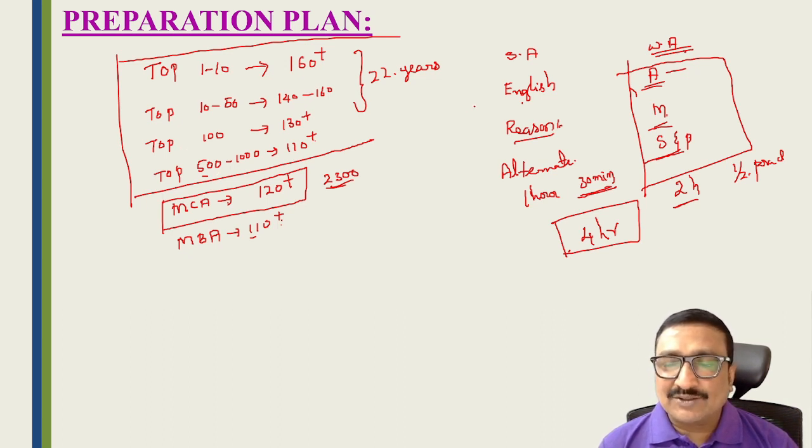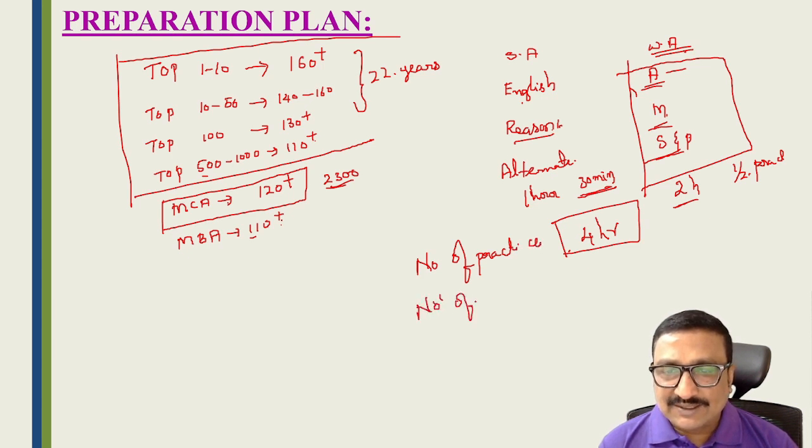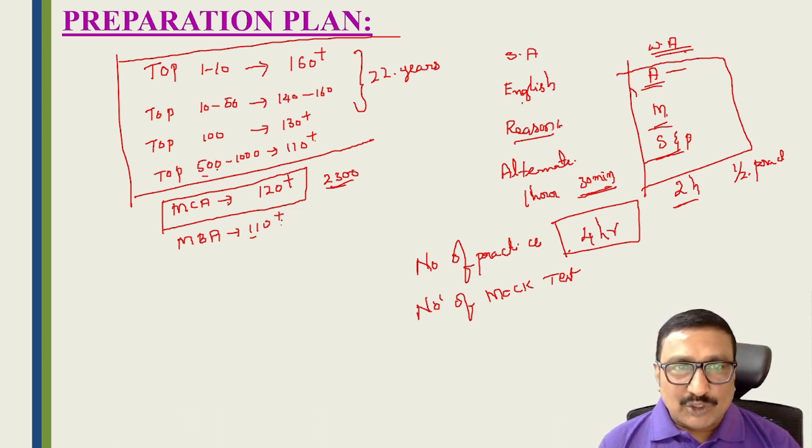And apart from this, you have to write a number of practice tests as well as mock tests. If you write these mock tests perfectly, then automatically you can get a below 100 rank or below 500 rank, friends. So this is the total plan.